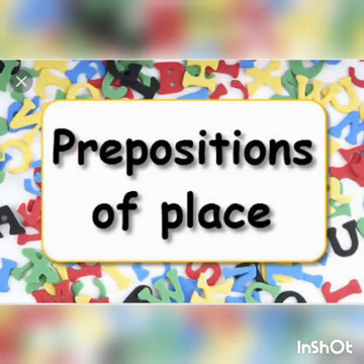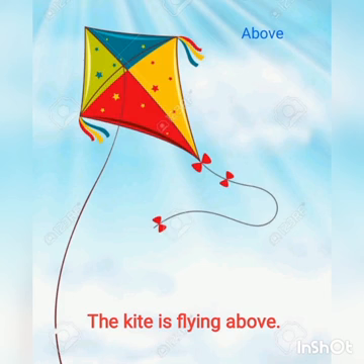Hello students, today we will learn about prepositions of place with some examples. The kite is flying above. Here the preposition above shows a higher place. We can see the kite is flying high in the sky.